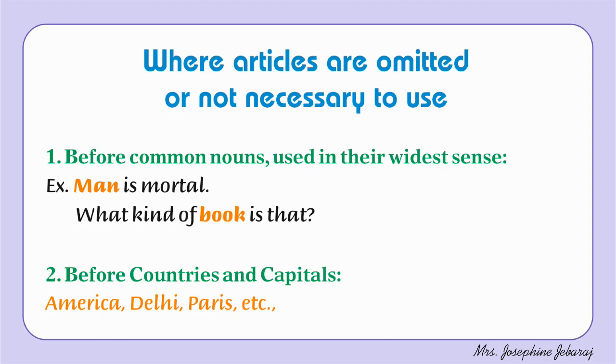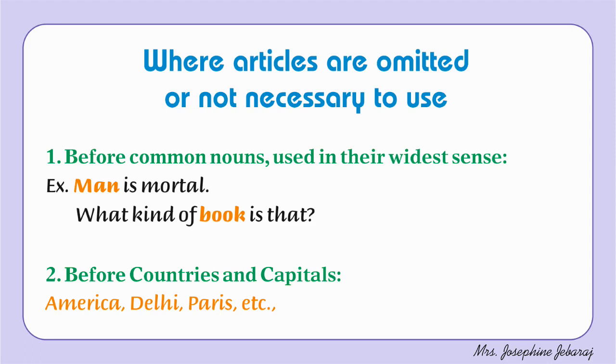Now let's see where articles are omitted or not necessary to use. Number 1. Before common nouns used in their widest sense, which means, let's see with the example. Man is mortal. What kind of book is that? Here, man and book refer to the widest sense, meaning all men. Here it is not one man or one book. It is all human beings or all books. So we don't have to use any article before them.